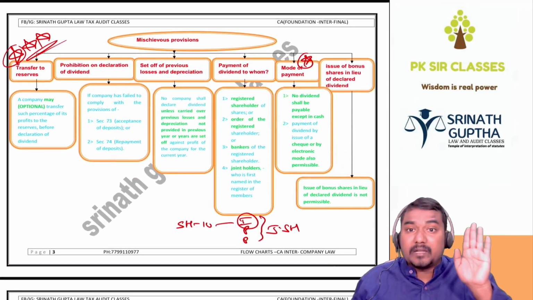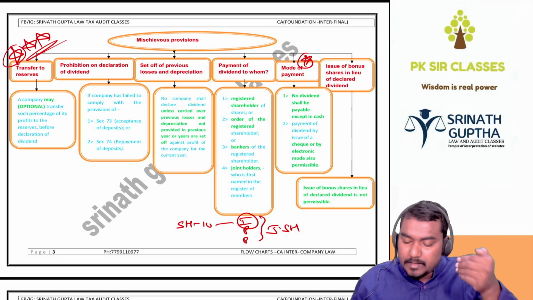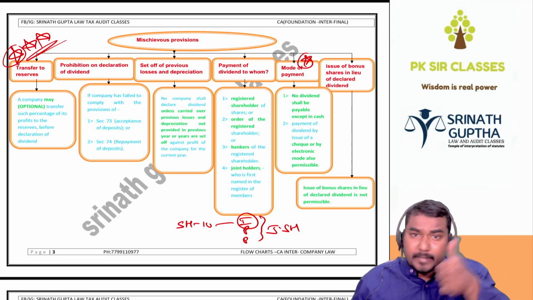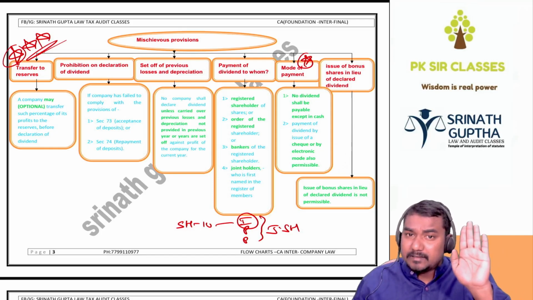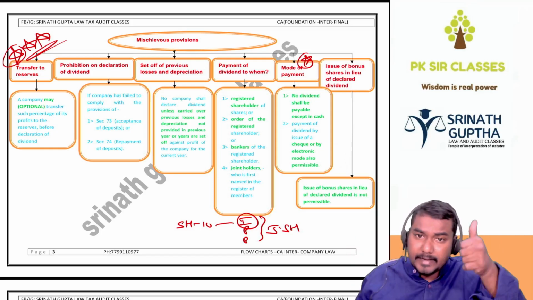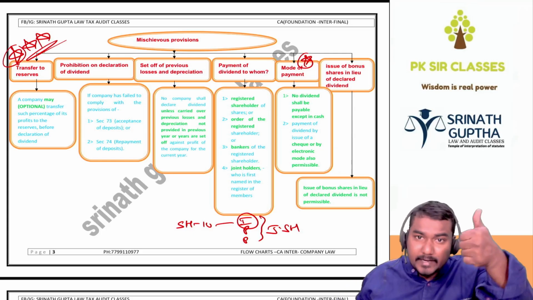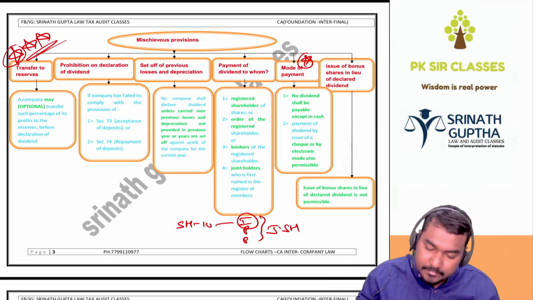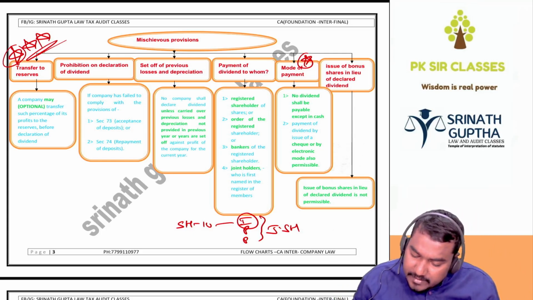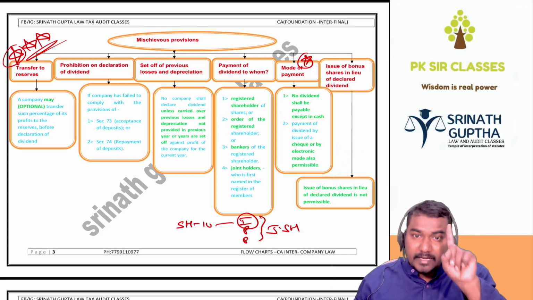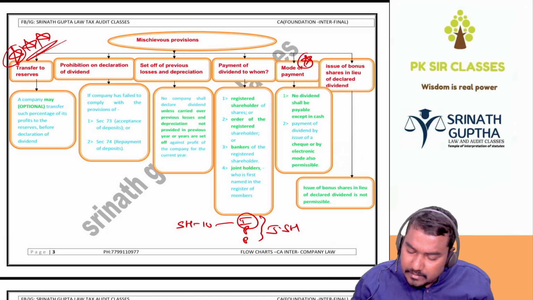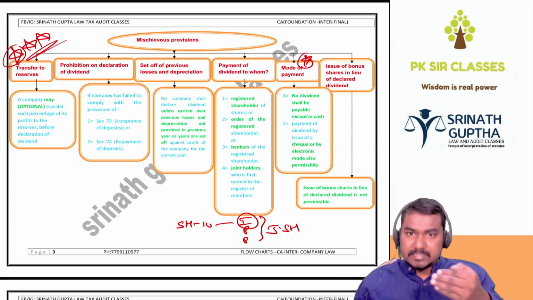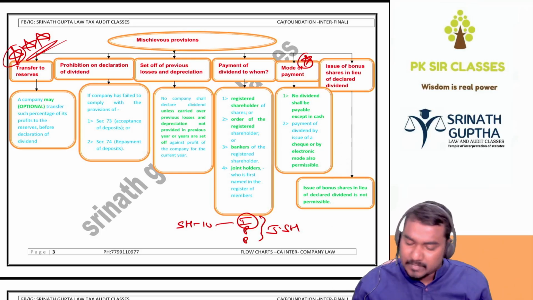Next, payment of dividend. Mode of payment of dividend: dividend can be paid in cash but not in kind. Cash includes bank transfer and cheque also. Remember, no dividend shall be payable except in cash. Only in cash it is payable. Cash includes cheque, DD, and e-transfer also. So payment of dividend by issue of cheque or electronic mode is also permissible because that is also cash only, the electronic cash.